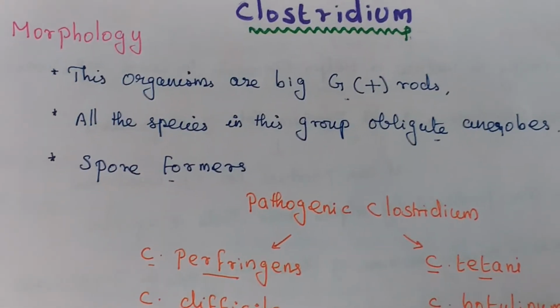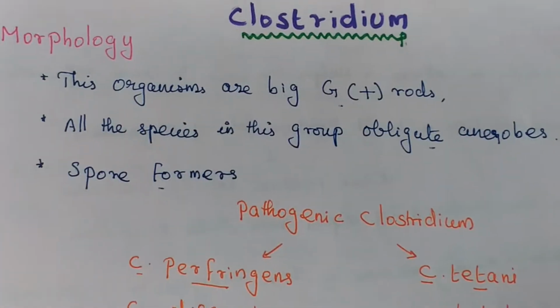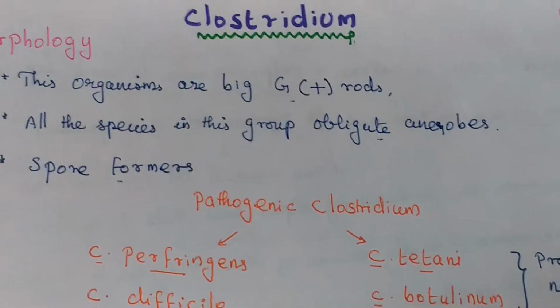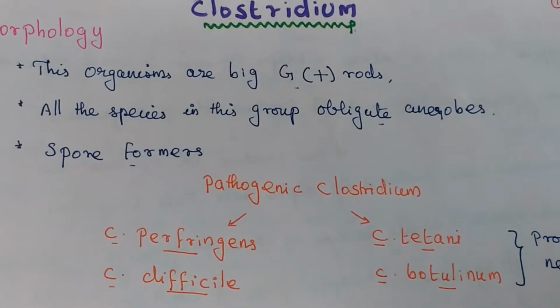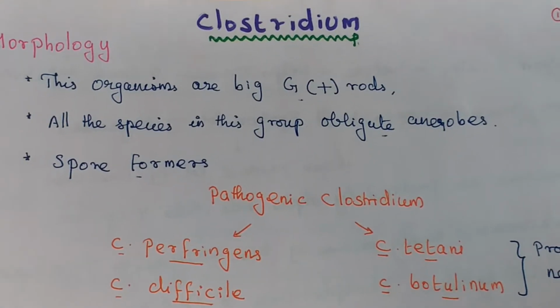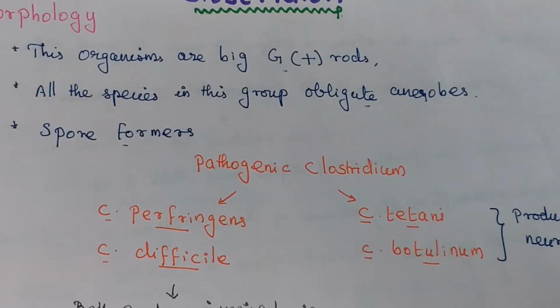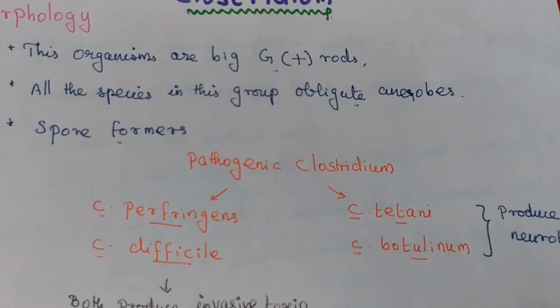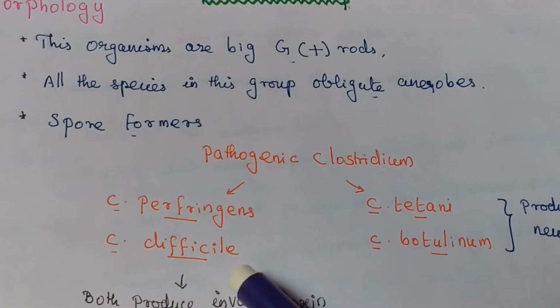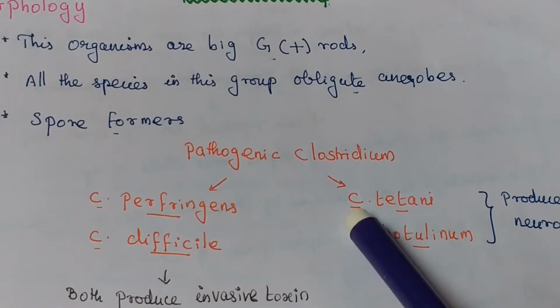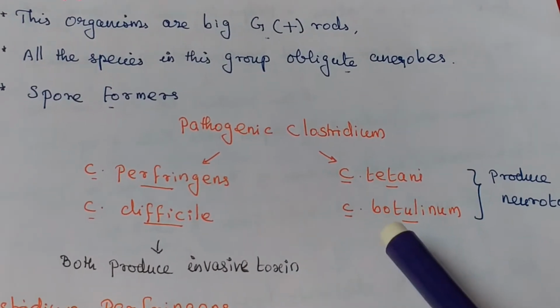Clostridium. Morphology. These organisms are big gram-positive rods. All species in this group are obligate anaerobes and spore formers. Pathogenic Clostridium has four main groups: Clostridium perfringens, Clostridium difficile, Clostridium tetani, and Clostridium botulinum.